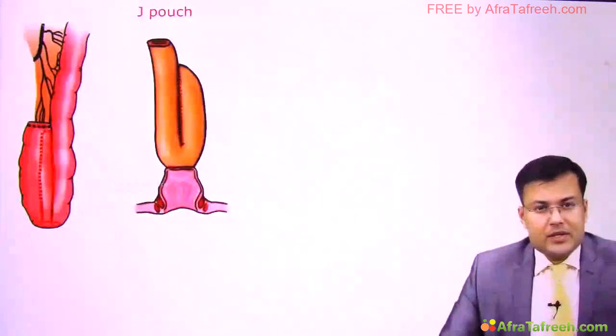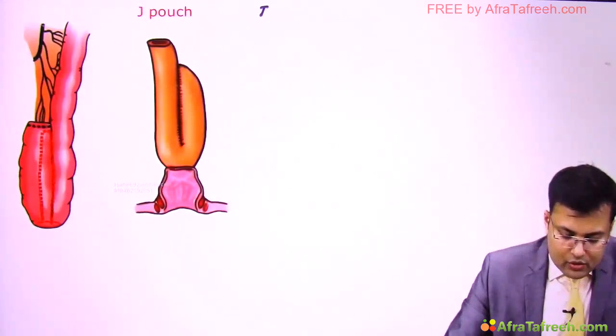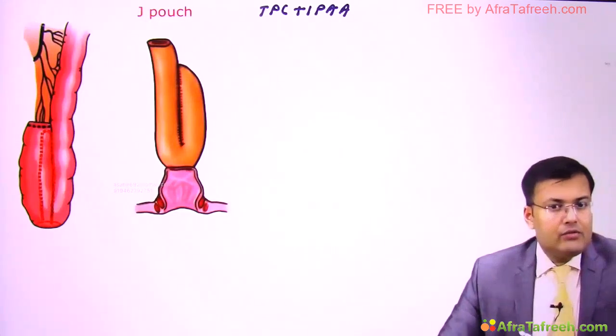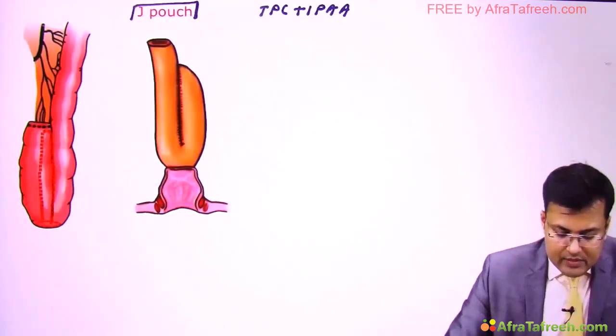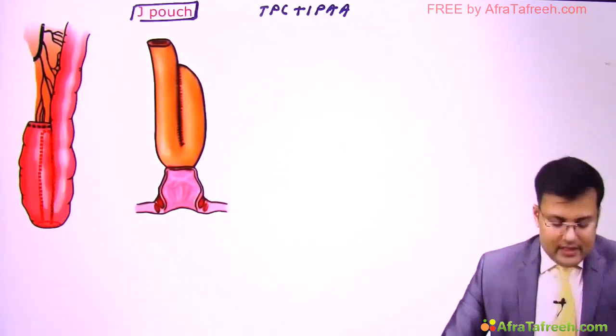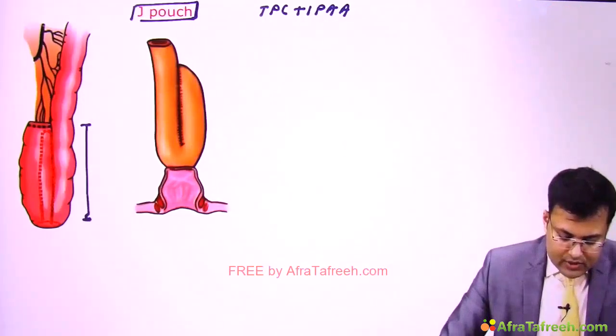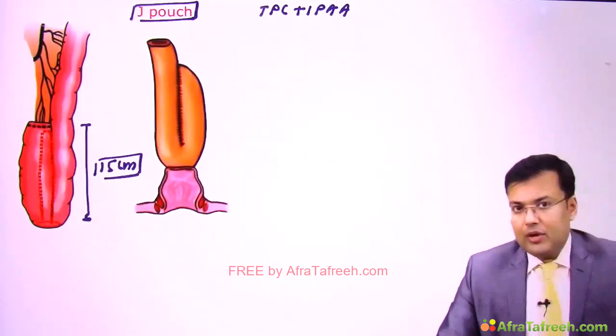We discussed that in patients of ulcerative colitis the definitive treatment, or treatment of choice, is total proctocolectomy plus ileal pouch anal anastomosis. Which one is the preferred pouch? The J-shaped pouch is preferred. Ideally, what should be the length of this pouch? 15 centimeter. Basic questions. Now the problem.